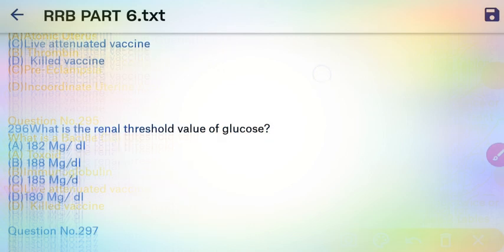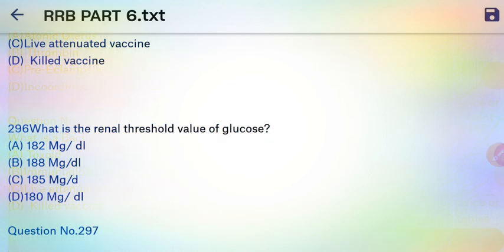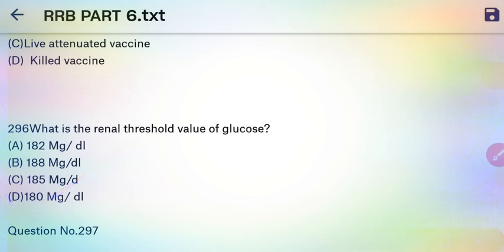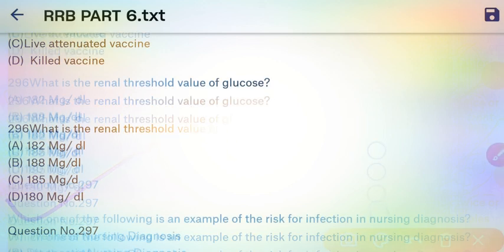Next question, what is the renal threshold value of glucose? So here our right answer is 180 mg per dl. Okay, D is the right answer. So what is the renal threshold? Renal threshold is the maximum concentration of any substance that can be reabsorbed by the kidney. Beyond this concentration, the substance gets excreted in the urine. So here the renal threshold for glucose is about 180 mg per dl. D is the right answer.